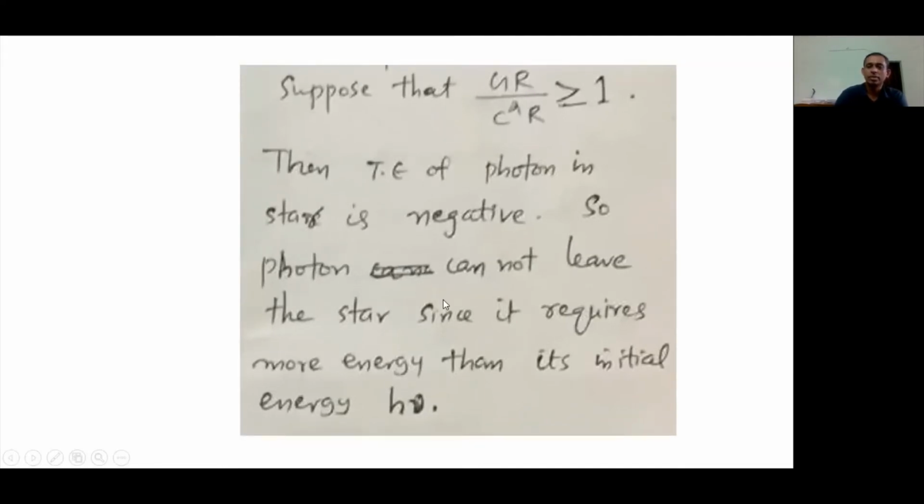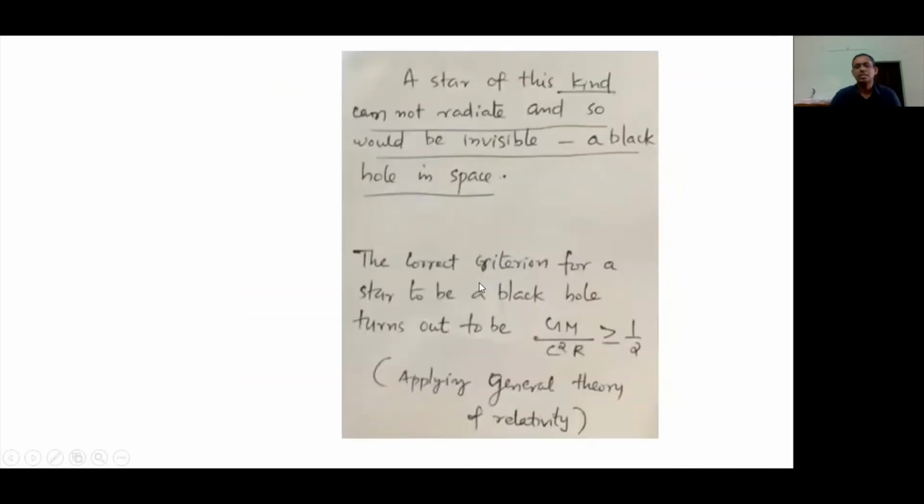Now the correct criterion for a star to be a black hole, derived using other methods like the general theory of relativity, is found to be GM by c square R greater than or equal to half. It's not 1, it is actually half. This is the more correct calculation. If this condition is satisfied, then that object will act as a black hole. So this is the correct equation: GM by c square R greater than or equal to half.